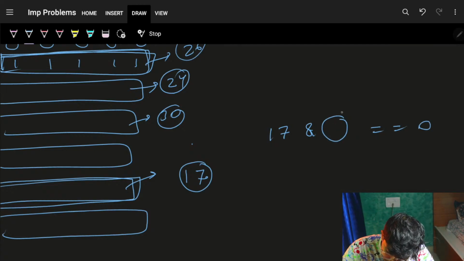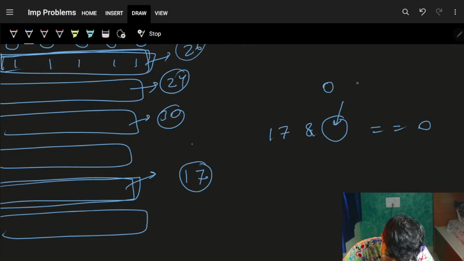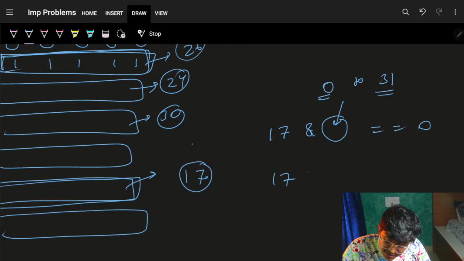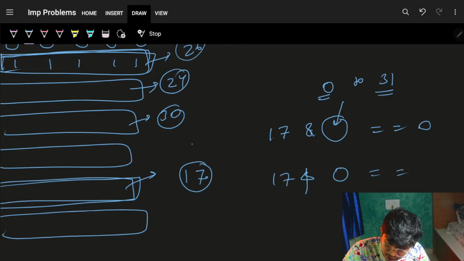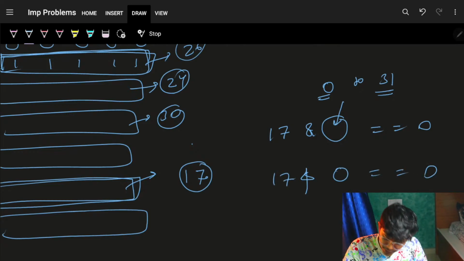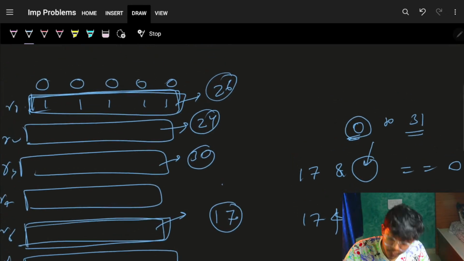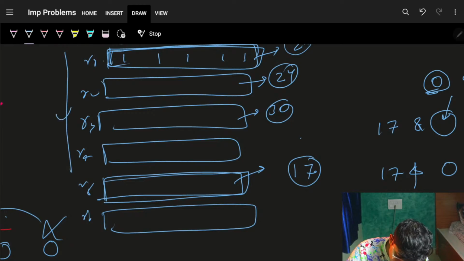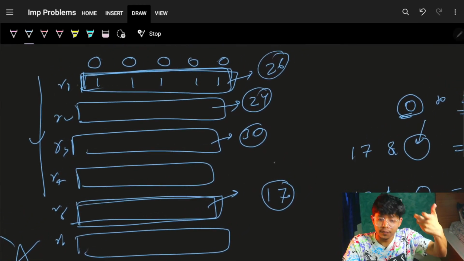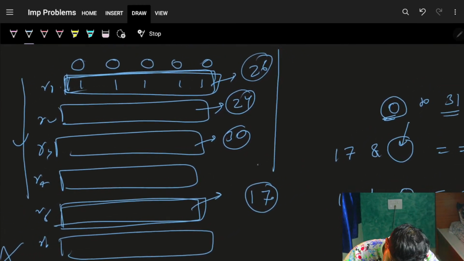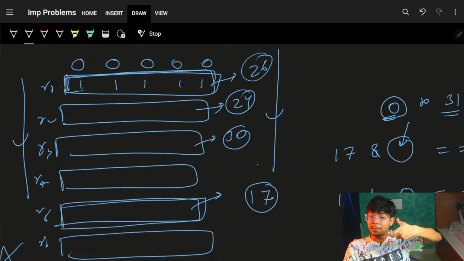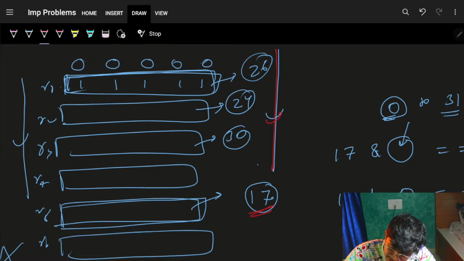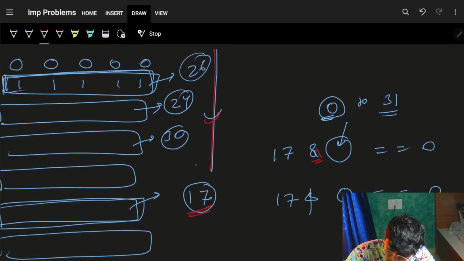So I can go on and check for every other number, which means from 0 to 31, I can go and check if 17 AND 0 is actually a 0. Yeah, it can be a 0, but for that the 0 should also be present so far. So I can keep a map which will keep track of every number present so far. That map will say, okay, 17 AND operation I can do on this number.